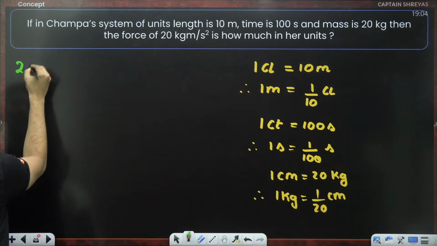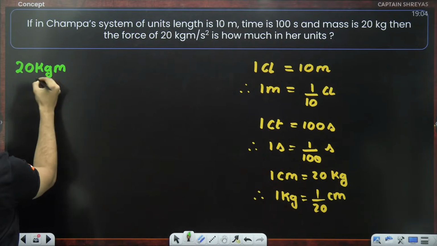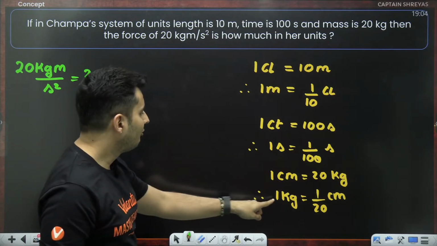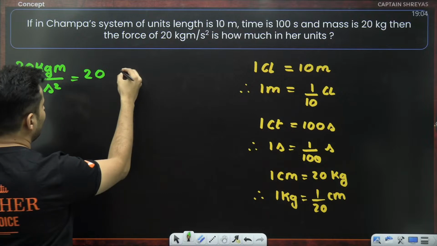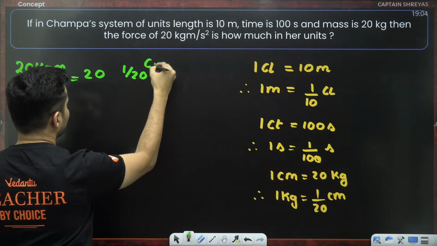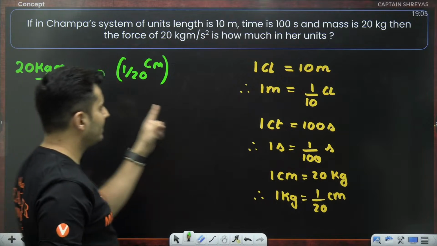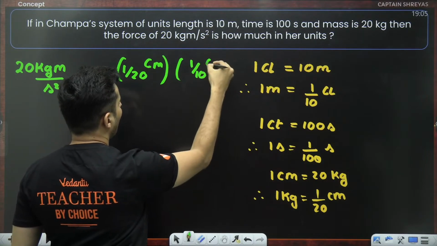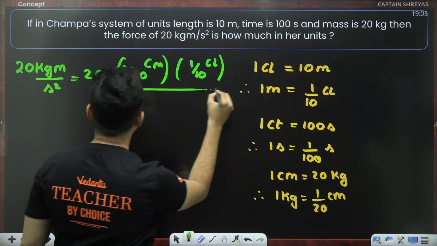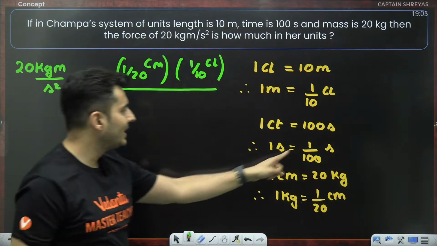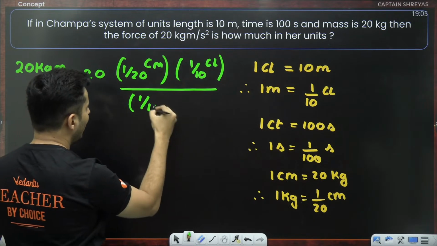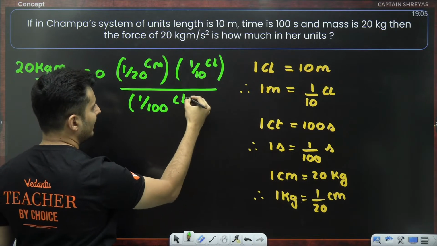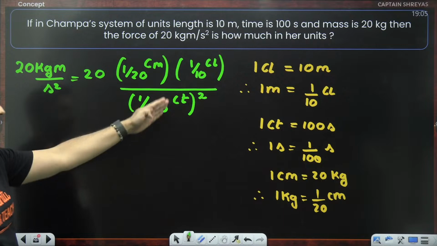What is asked? 20 kg meter per second square. 20 is as it is. Take a look at kg. 1 kg is 1 by 20 Champa mass. Okay, meter. Where is a meter? 1 meter is 1 by 10 of Champa's length. Great. Whole thing divided by second square. 1 second is 1 by 100 of Champa's time unit, and this is basically whole square. As simple as that.